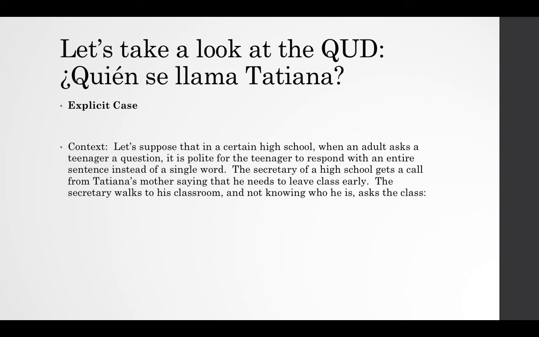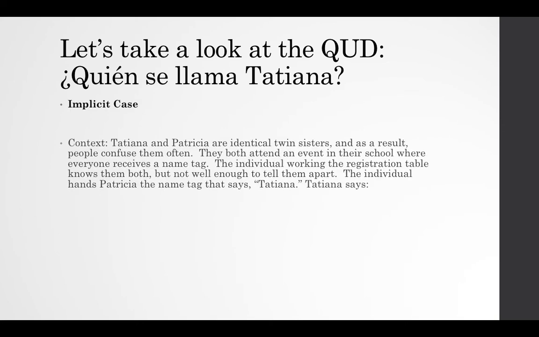So the secretary of the high school gets a call from Tatiana's mother saying that there's an emergency, and she needs to leave class early. The secretary walks to her classroom and does not know who she is, and then the secretary asks the class, "¿Quién se llama Tatiana?" And Tatiana responds, "Yo me llamo Tatiana." So here we have an explicit question under discussion, "¿Quién se llama Tatiana?", asked by the secretary to the room of students, and Tatiana then says, "Yo me llamo Tatiana." Tatiana, of course, could have just said "yo," but again, we have presupposed in this context that would be a little rude. Alright, so let's look at the implicit case.